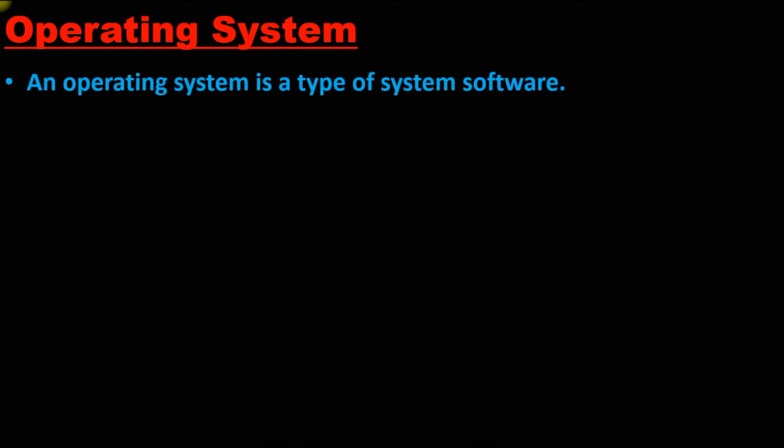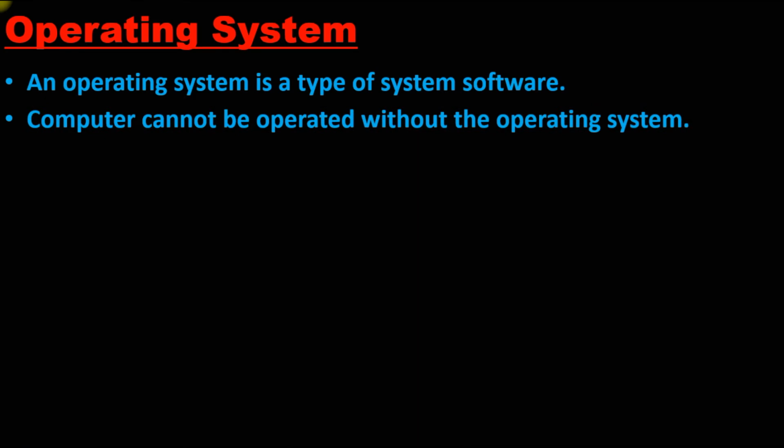Next, here comes the main topic, that is the operating system. So an operating system is a type of system software, as I told earlier. Next, a computer cannot be operated without the operating system. As I told you, the operating system is one of the main parts of the computer system. I cannot say it is the heart, that is the CPU, but the operating system needs to be there to run any type of program in the computer.